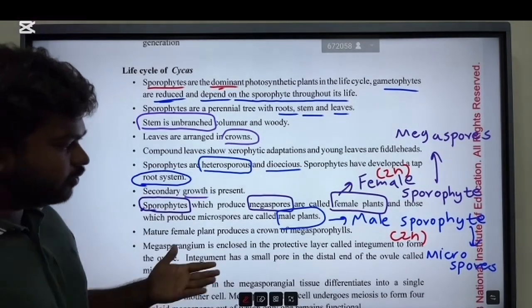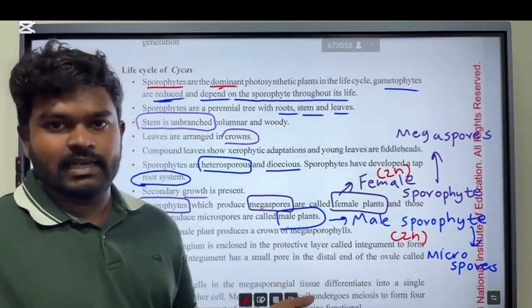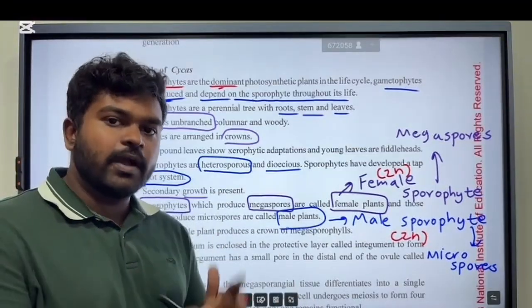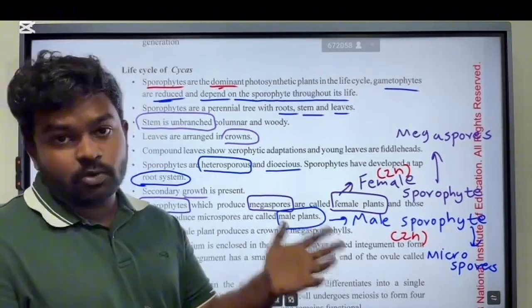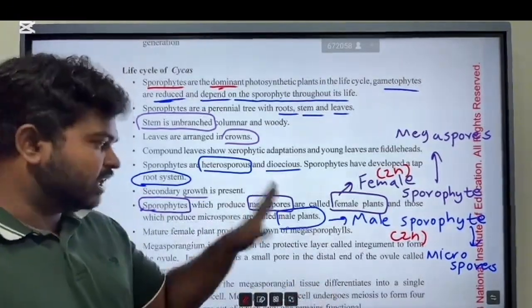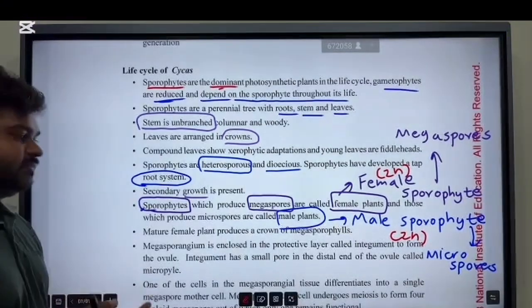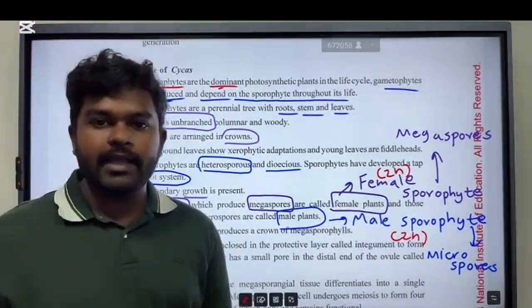You can remember when we were discussing Selaginella. Selaginella was also heterosporous. When we were talking about Selaginella, there were two types of leaves, megasporophylls and microsporophylls.